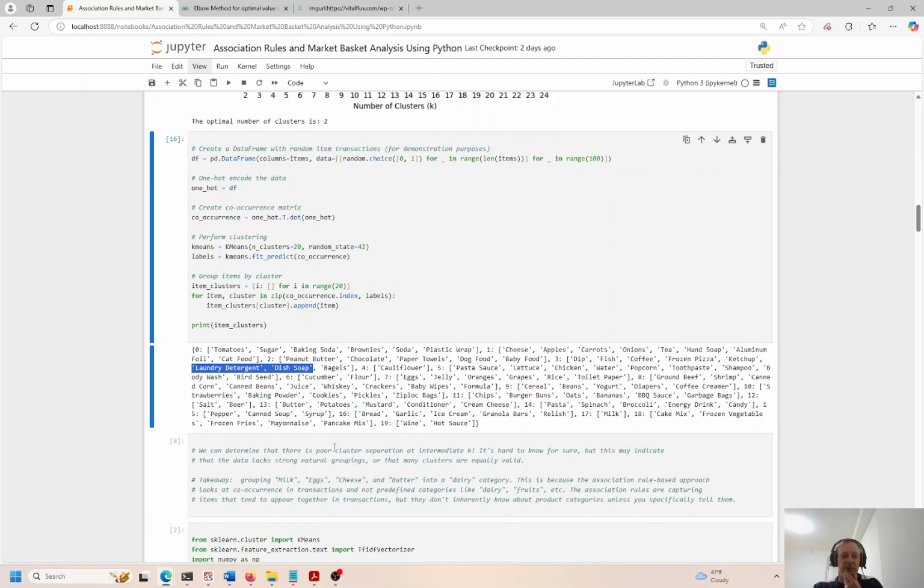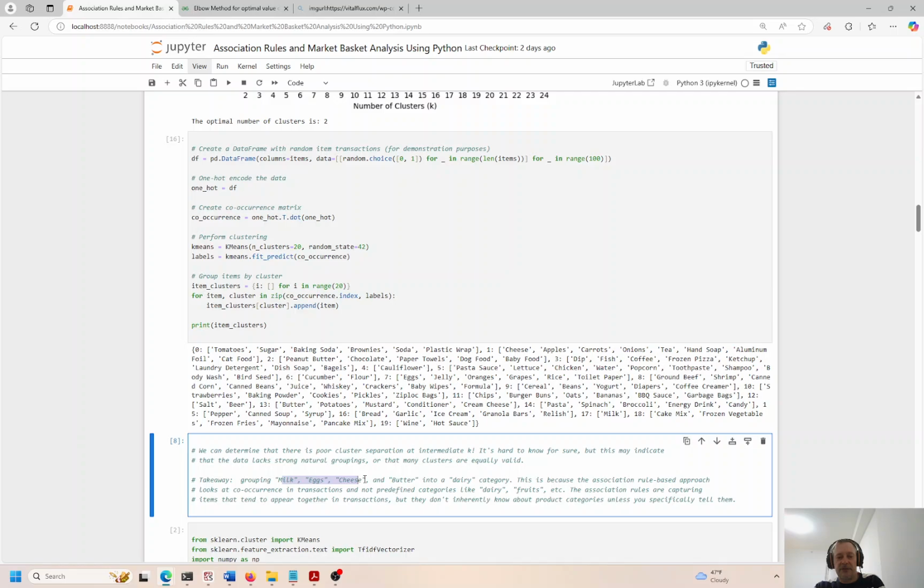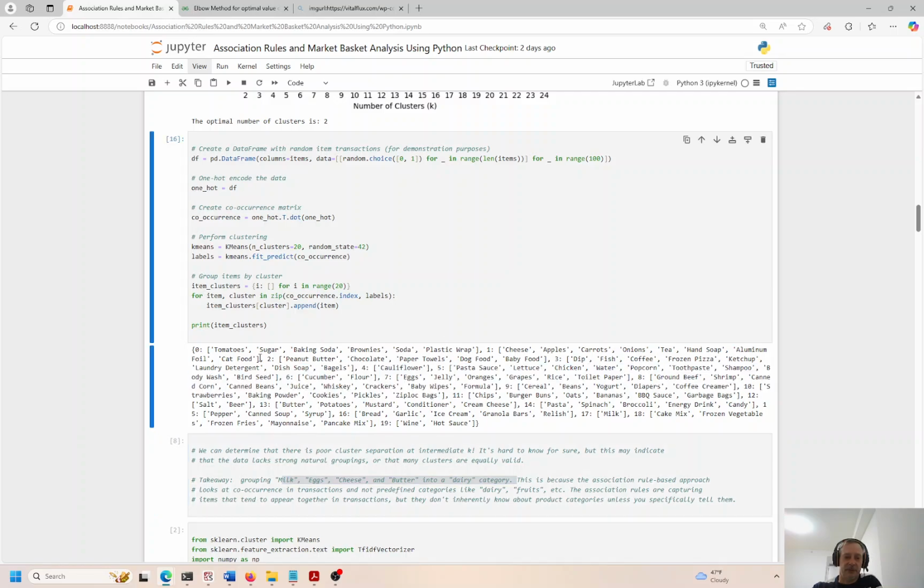Okay, but we can determine that there is some kind of poor clustering. There's not clear separation, and the number of clusters is indeterminate, right? We don't know if it's 10, if it's 20, is it 60 or 80? We just don't know. But grouping milk, eggs, cheese, and butter into the dairy category, that would be ideal. That's what we're trying to achieve, right? So by running this clustering algorithm, I don't think we're there.